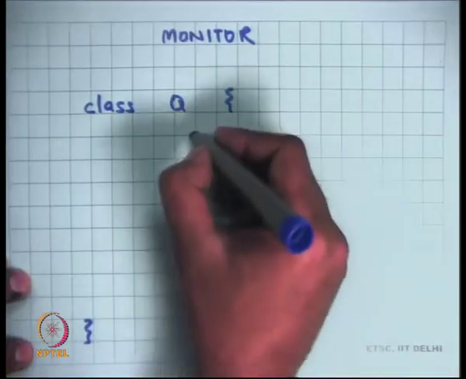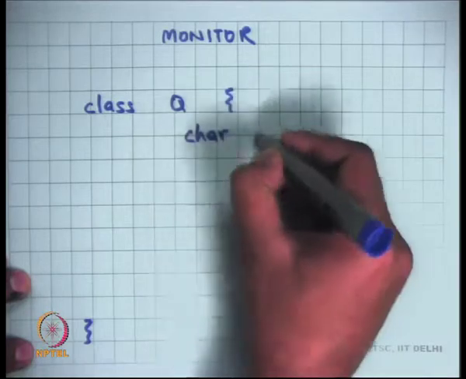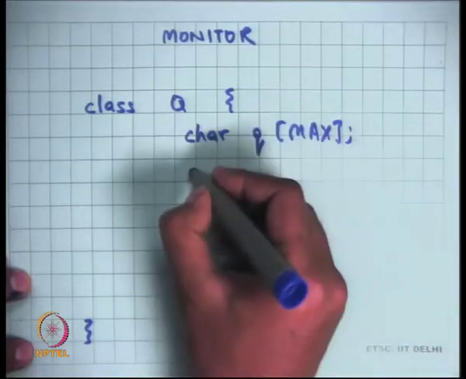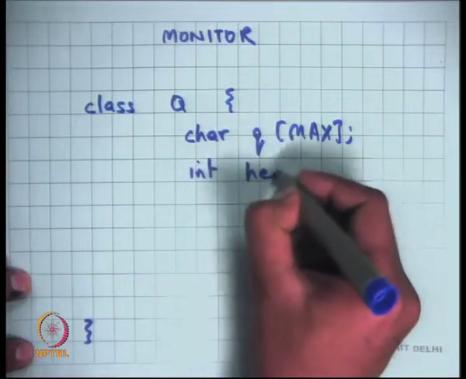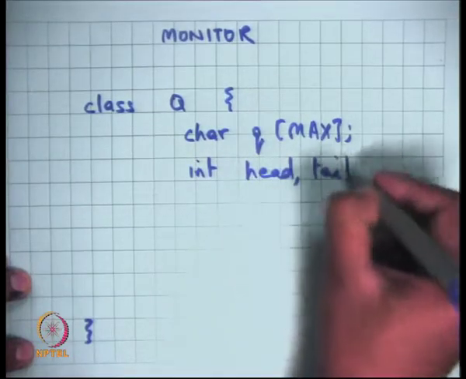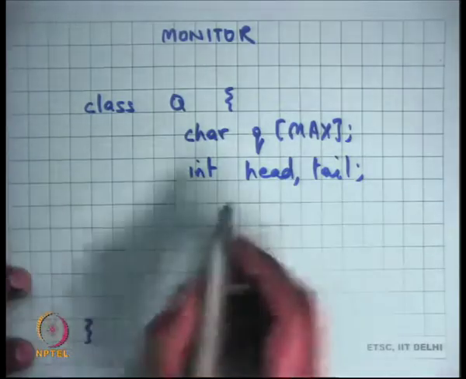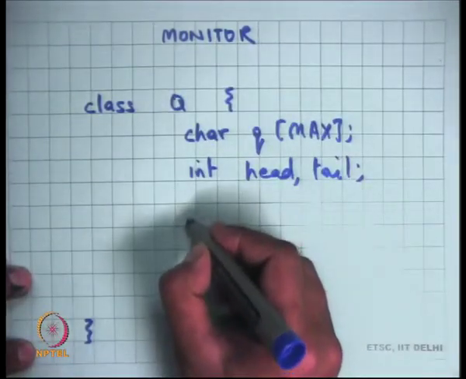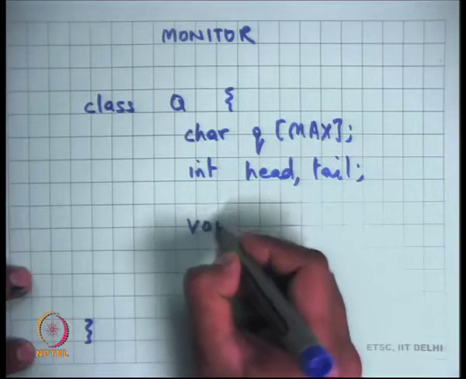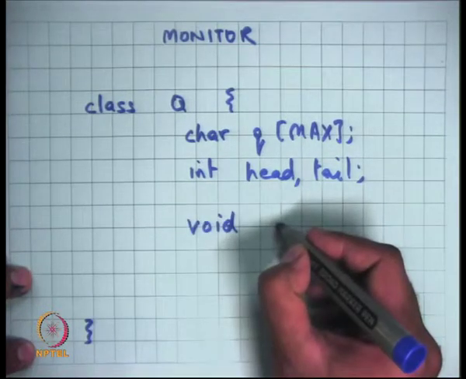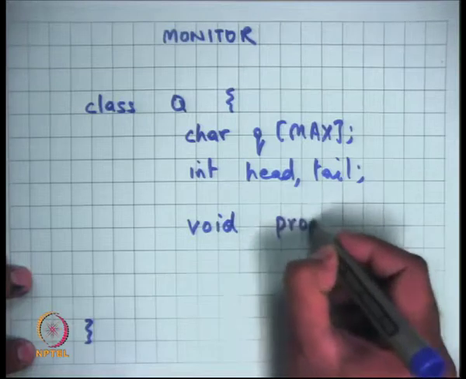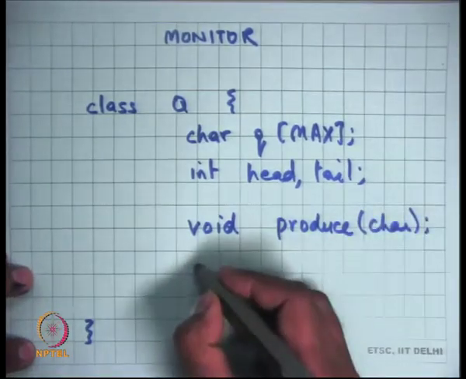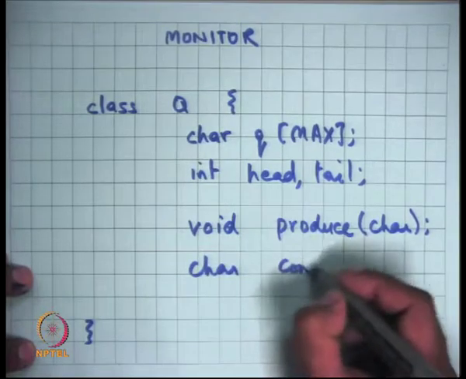Let's say in our case it has this shared data called Q, and these pointers head and tail and so on, and it will have some functions which will operate on this shared data. All right. So there is a function called, let's say, void produce, right, and char consume.